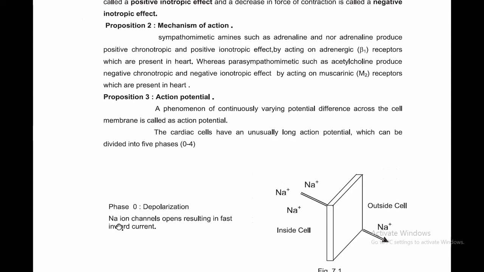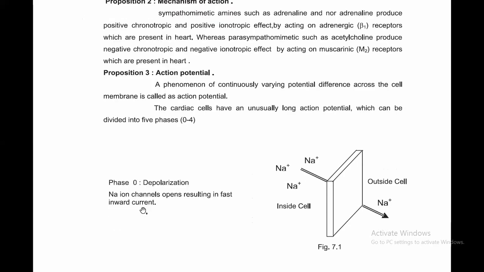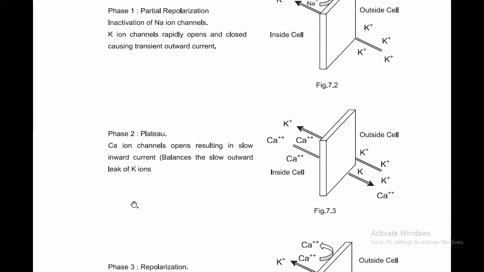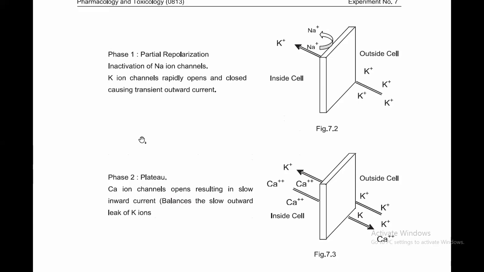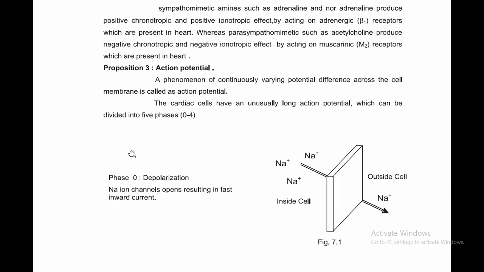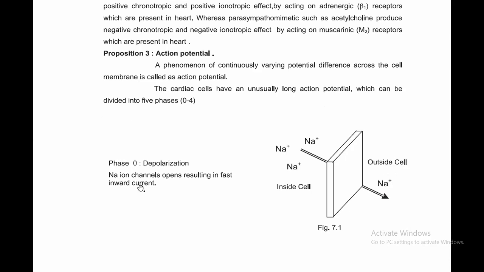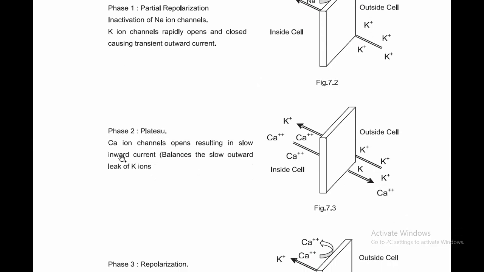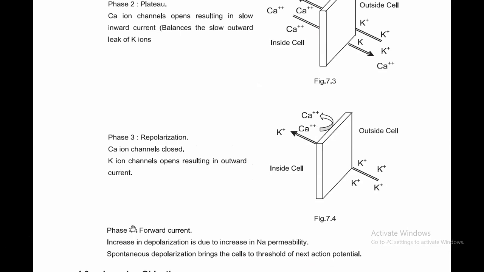In depolarization, sodium ion channels open. Then calcium ion channels open in plateau. In partial repolarization, there is inactivation of sodium channel.